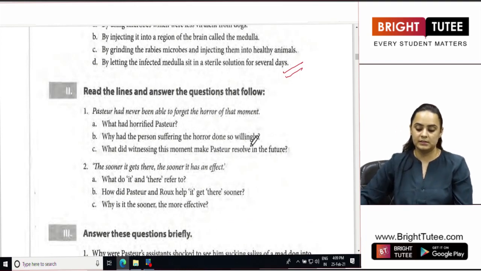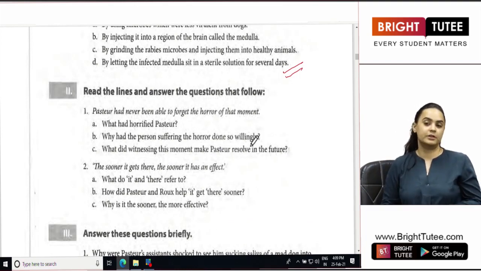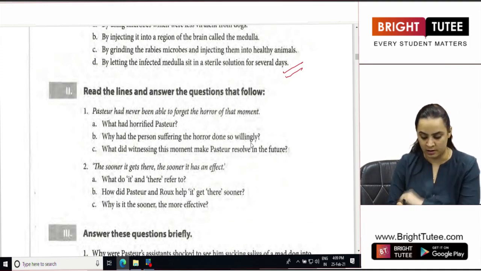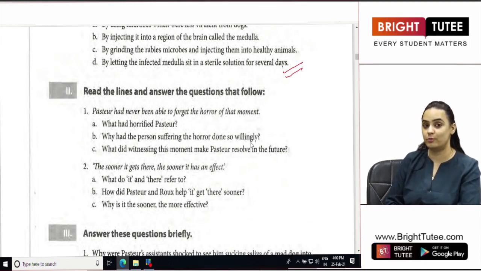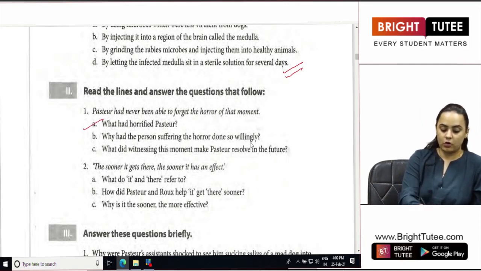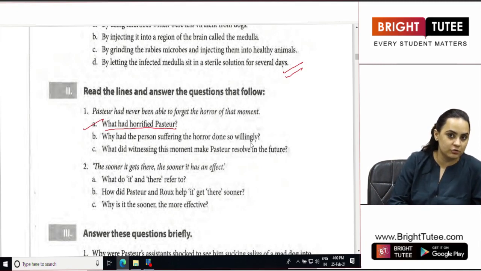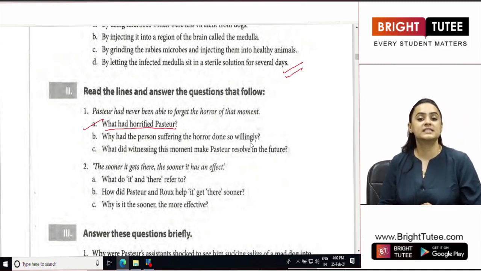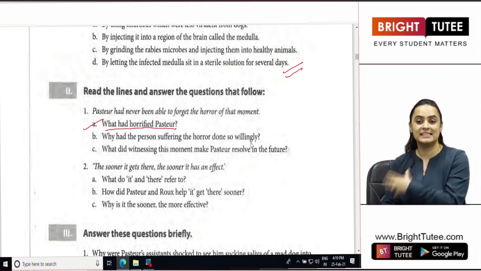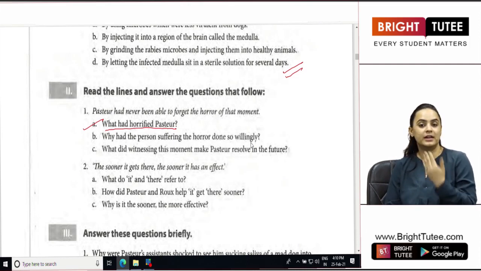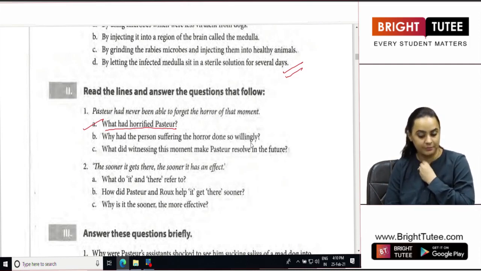Read the lines and answer the questions that follow. The first one, Pasteur had never been able to forget the horror of that moment. What are we talking about here? So what horror had Pasteur described in this sentence? It was the horror of seeing a man whose wound was burnt using a hot iron in order to protect that man from dying.